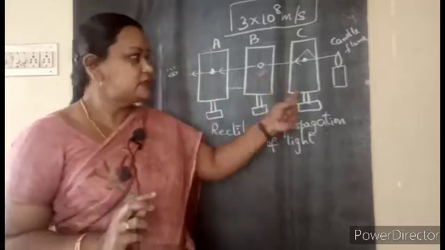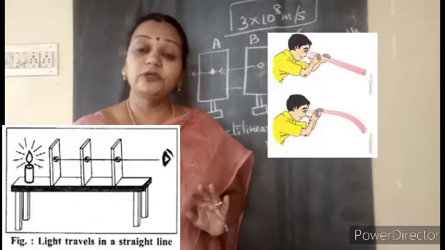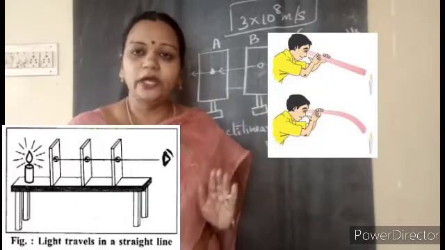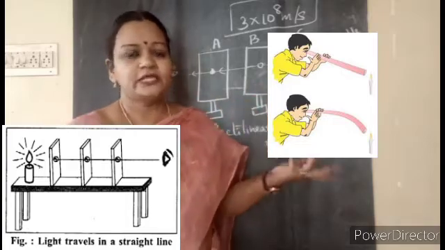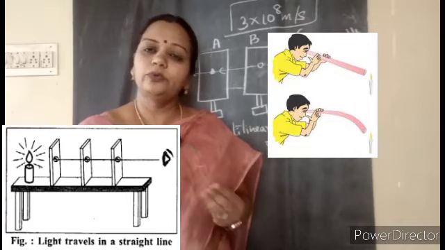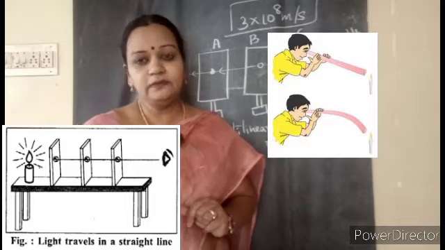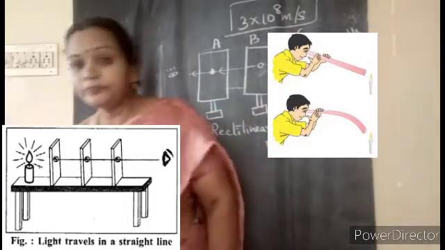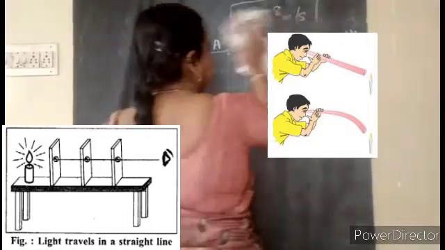So these two activities I want you all to do. You will not send me the videos later when I say, but you do it and understand this. One was just with the tube. The next one is with these three cardboards. Whatever things are available at home, you can do this and understand that light travels in a straight line. Further we will continue learning, children. Hope you all understood these two activities. Next.